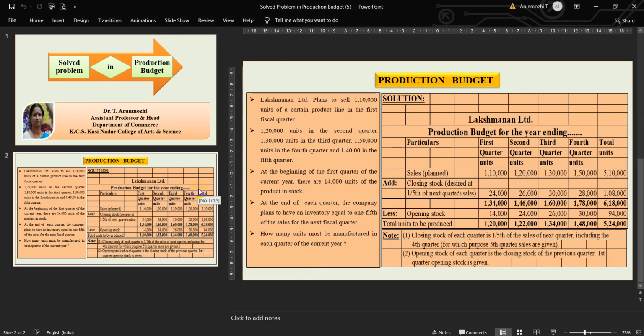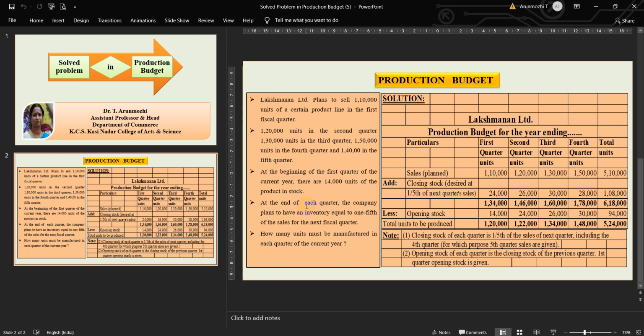Production budget. Lakshman Limited plans to sell 1,10,000 units of a certain product line in the first fiscal quarter. So the sales of 1,10,000 is given. 1,20,000 units in the second quarter, 1,30,000 units in the third quarter, 1,50,000 units in the fourth quarter, and 1,40,000 in the fifth quarter.